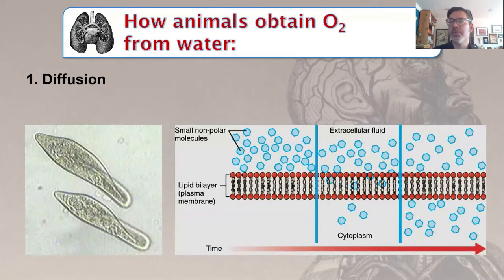Aquatic animals must separate dissolved oxygen from water rather than separating gaseous oxygen from nitrogen and other gases. For unicellular organisms and very small animals like flatworms, a respiratory system is unnecessary. Most of the cells make contact with their environment, and so oxygen can simply diffuse into each cell, and will do so automatically when oxygen levels are low due simply to the concentration gradient.